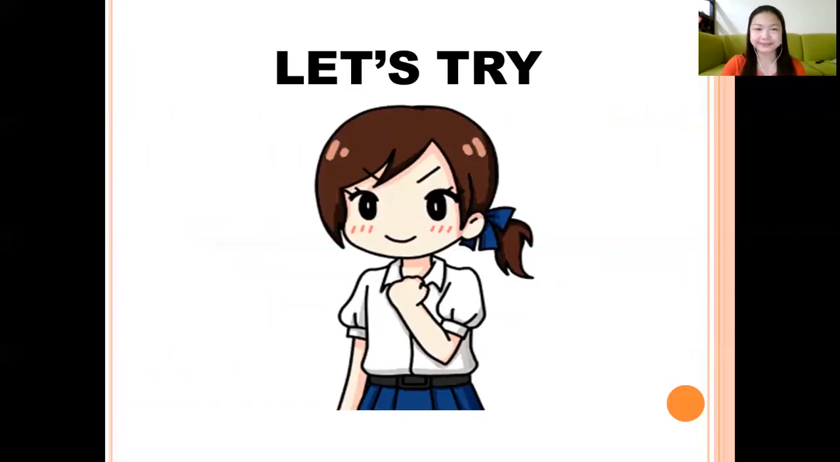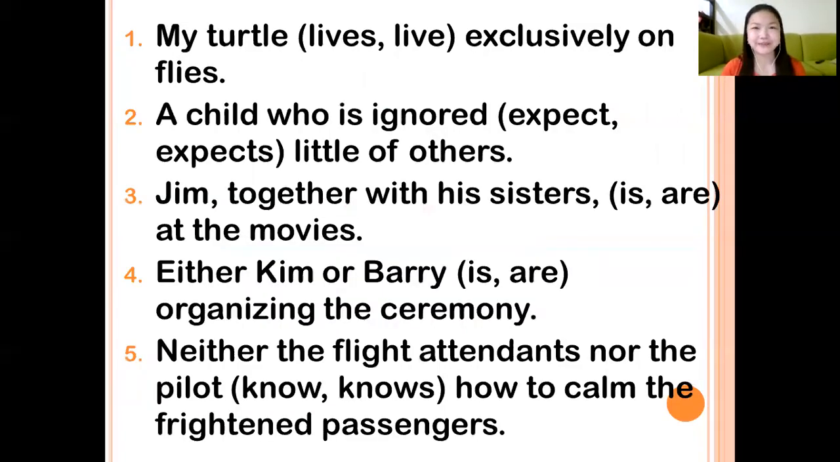Now, let's try. I hope you have a pen and paper, class. So please answer these short exercises about the first five rules. Number 1, my turtle live exclusively on flies. Number 2, a child who is ignored expects little of others. Number 3, Jim, together with his sisters, is or are at the movies. Number 4, either Kim or Barry is or are organizing the ceremony. Number 5, neither the flight attendants nor the pilot knows how to calm the frightened.